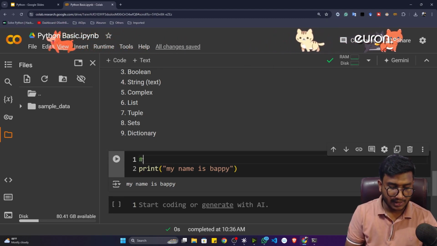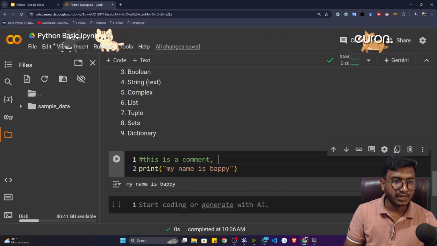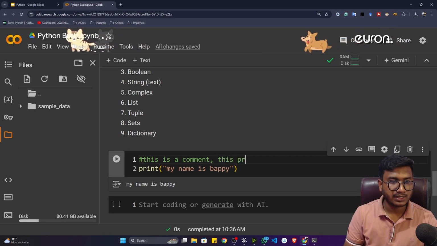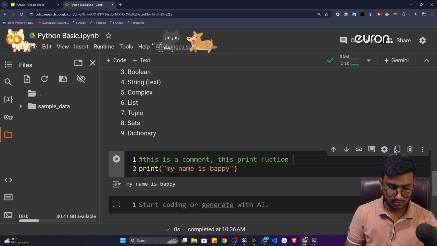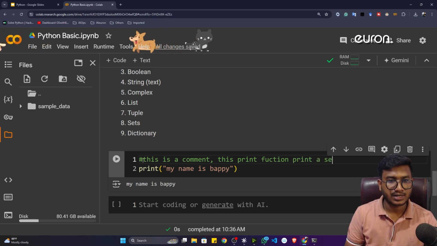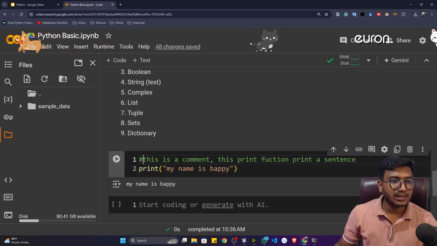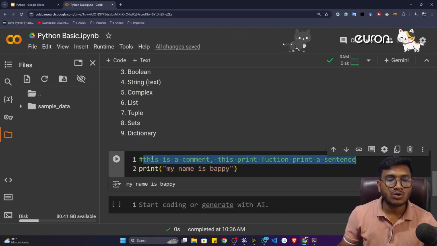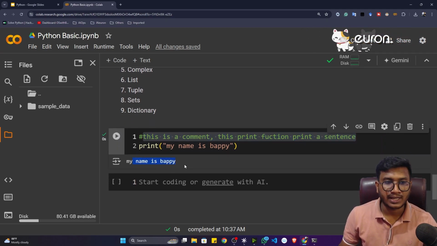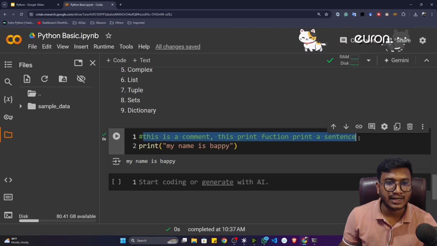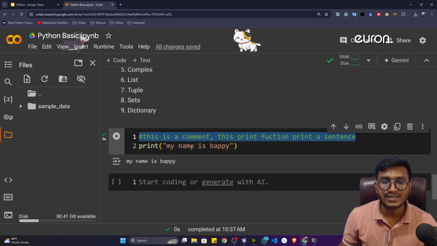And here I can write: this is a comment, this print function prints a sentence. Now see, this line would be considered a comment. That means this won't be executed. If I execute my program, only my name is Bappi is printed. This particular sentence is not getting printed. This is getting ignored by the Python interpreter because Python is an interpreted language.